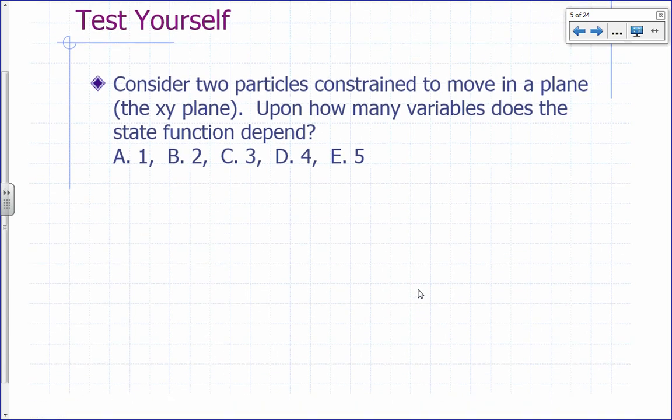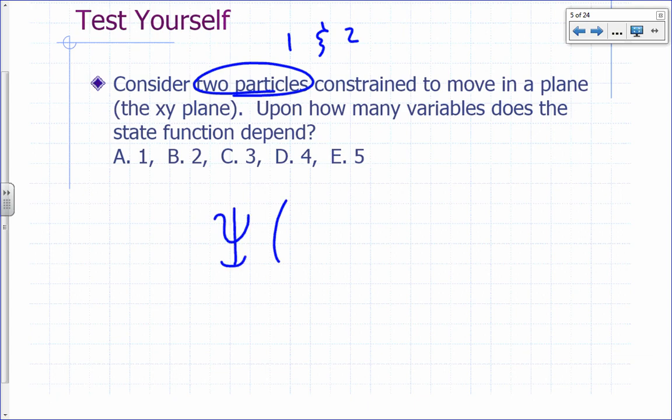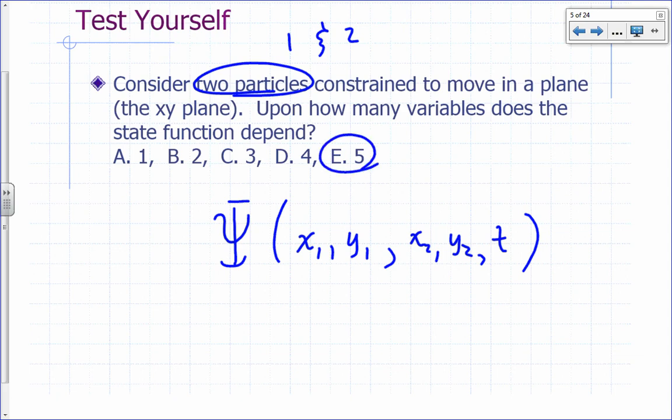Consider 2 particles constrained to move in a plane, the xy plane. So no 3-dimensional movement, just on a flat surface. How many variables does the state function depend on? Let's call those 2 particles particle 1 and particle 2. To locate particle 1, you need 2 variables, x1 and y1. To locate particle 2, you need x2 and y2. And then time. So it depends on how many variables? 5.